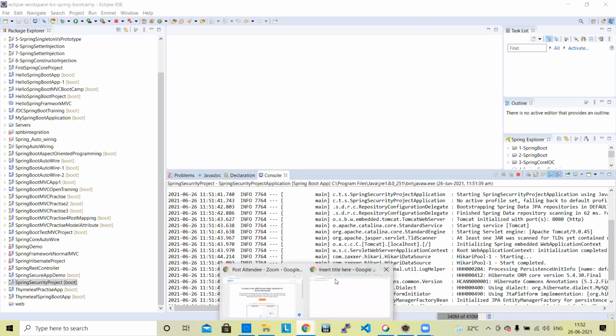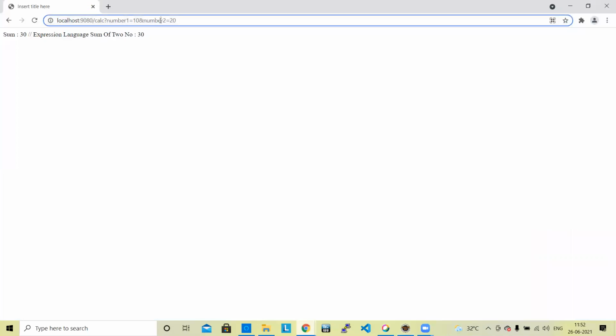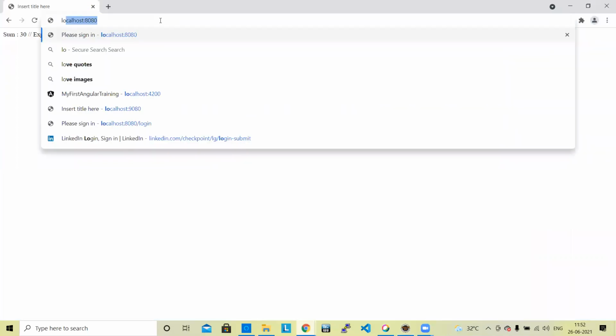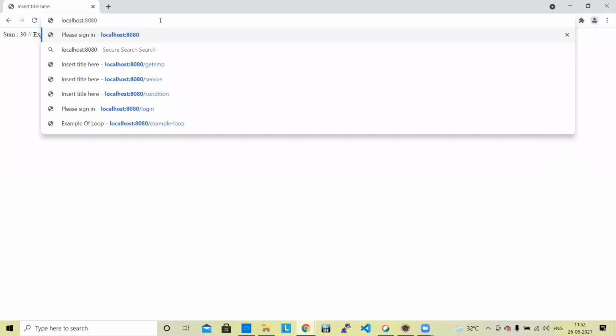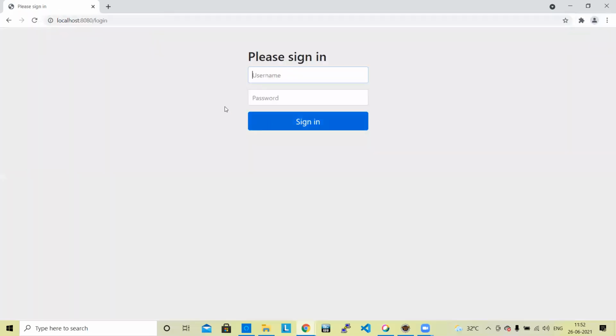Let's check. Localhost. A login page has come. Yes or no? All of you have noticed a login page has come. Yes, sir. Can we test it?